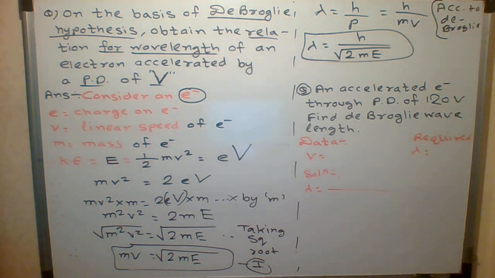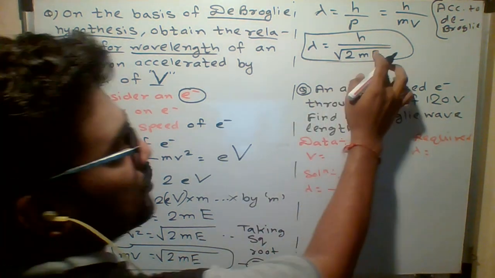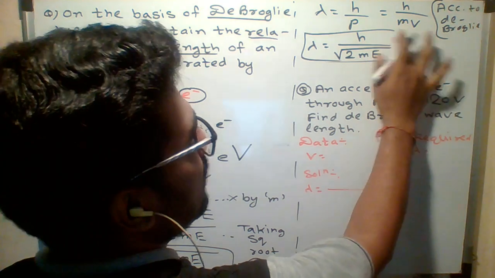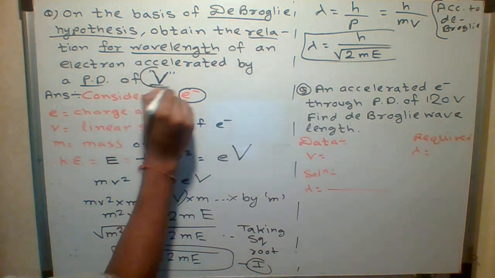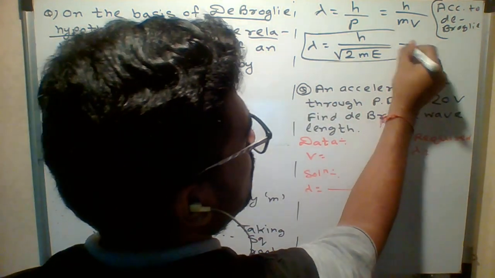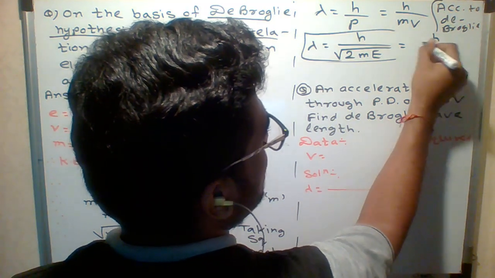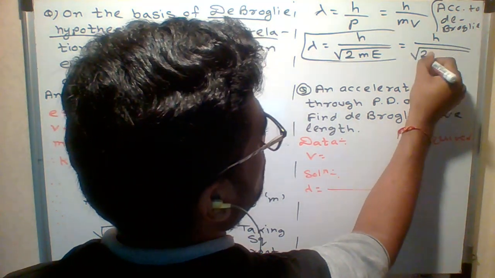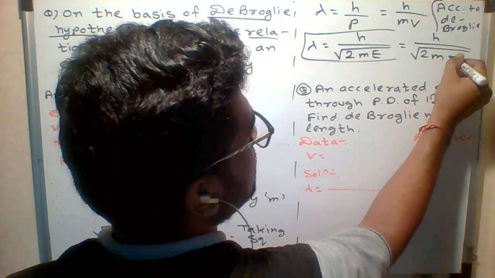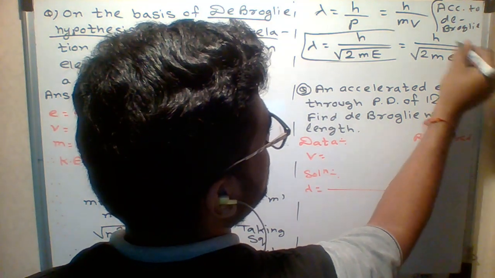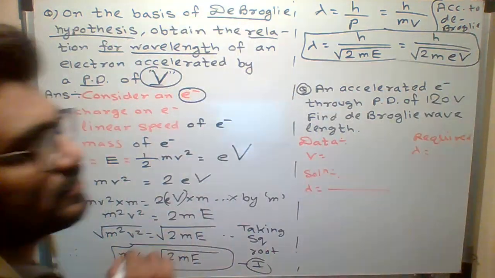Suppose I don't want to write E, because the question is to find the relation with capital V. So you can replace 2mE, where capital E is small e into V. Small e into V.